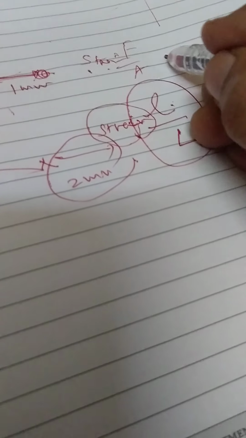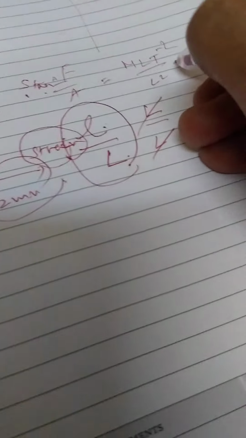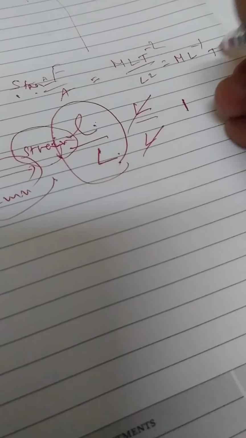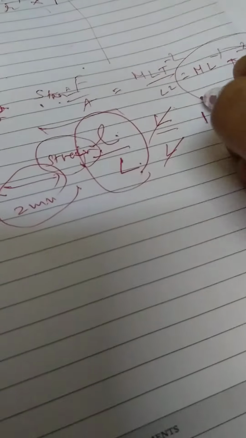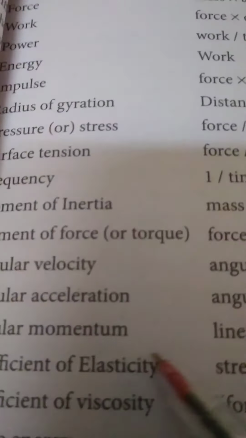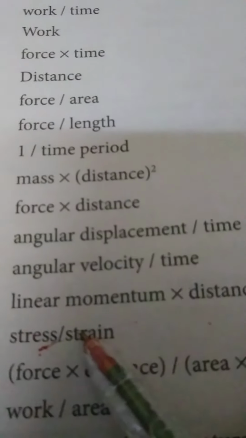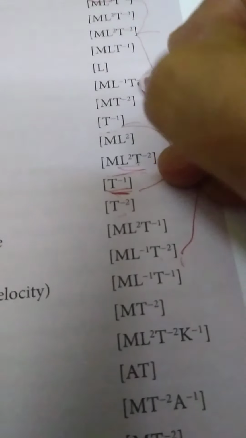Stress is nothing but pressure. We have written it already. MLT⁻² by L², which is ML⁻¹T⁻². So stress by strain, if you divide, what do you get? ML⁻¹T⁻². So what is the dimensional unit of coefficient of elasticity? Stress by strain, which is ML⁻¹T⁻², which is the same as stress because strain has no dimensional formula. Okay.